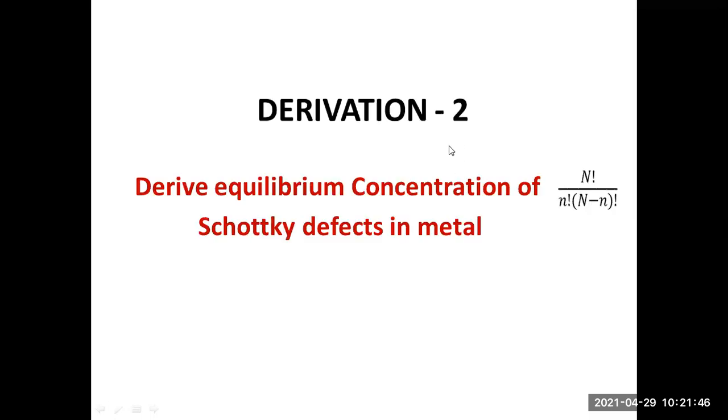In today's class, we are going to discuss the derivation of the equilibrium concentration of the Schottky defect in metal. In the previous class, we had a discussion regarding the equilibrium concentration of Schottky defect in ionic crystal. So, what is the basic difference?